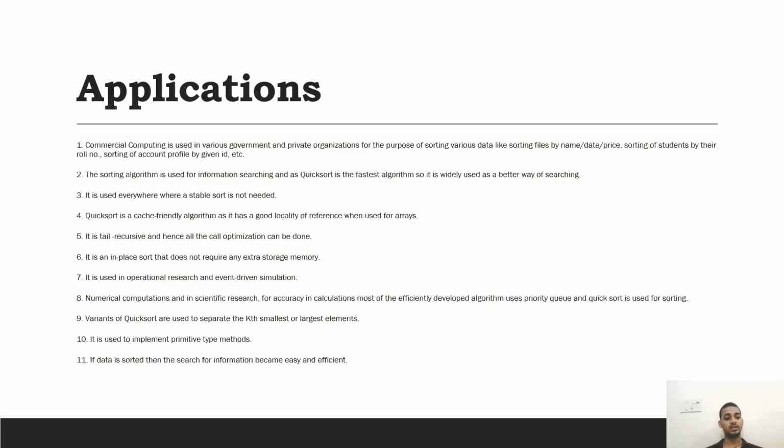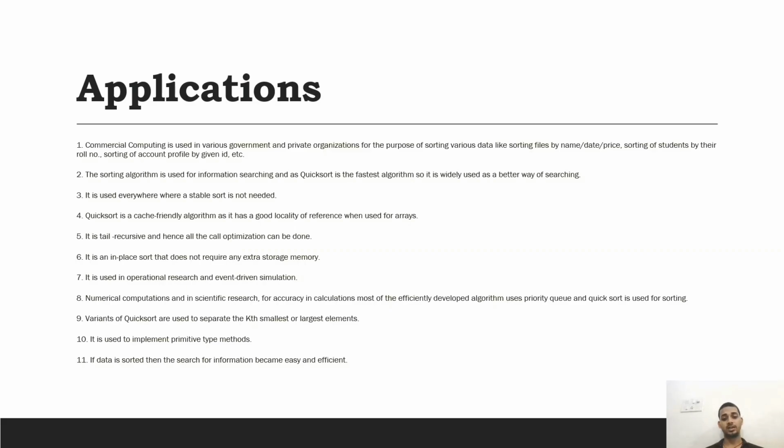Fifth, it is tail recursive, and hence tail call optimization can be done. Sixth, it is an in-place sort that does not require any extra storage memory. Seventh, it is used in operational research and event driven simulation. Eighth, numerical computation and scientific research, for accuracy in calculations.